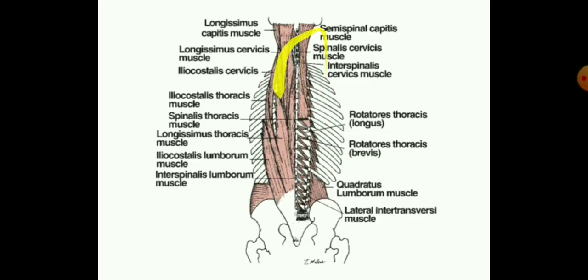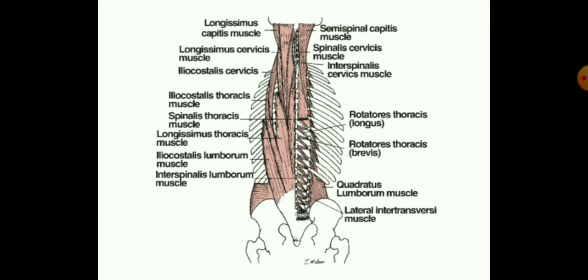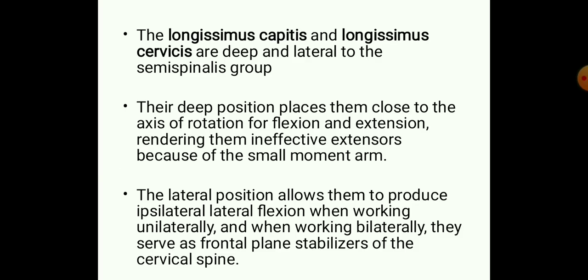So this is the semispinalis muscle, which originates from the occiput and runs down, and is inserted to the spinous processes or the transverse processes of the cervical and the thoracic region.